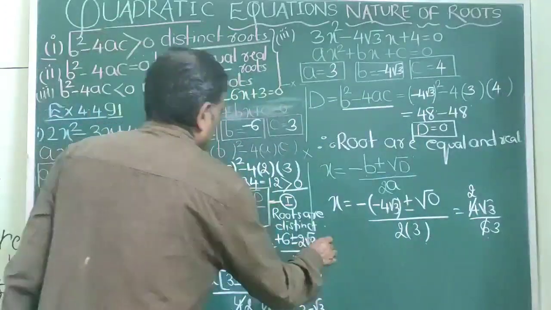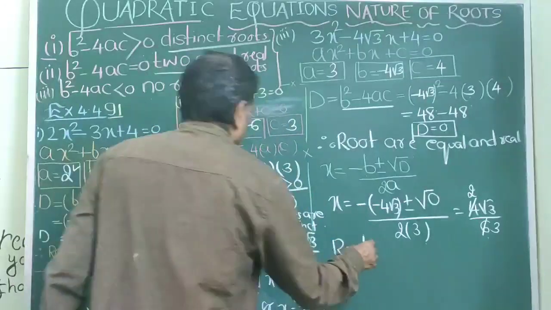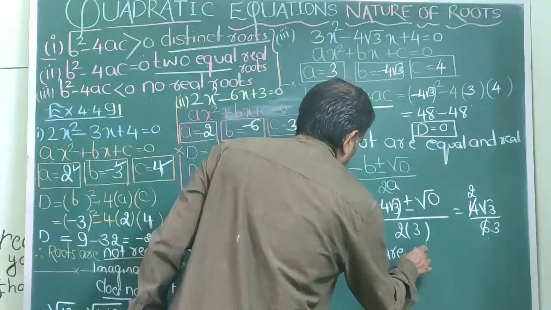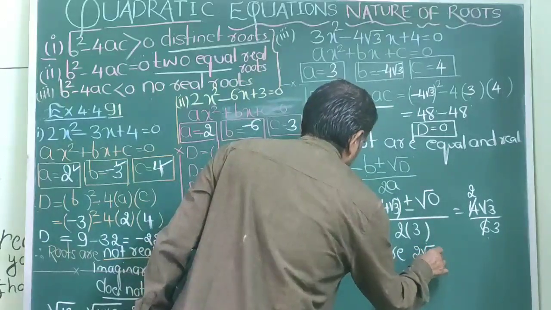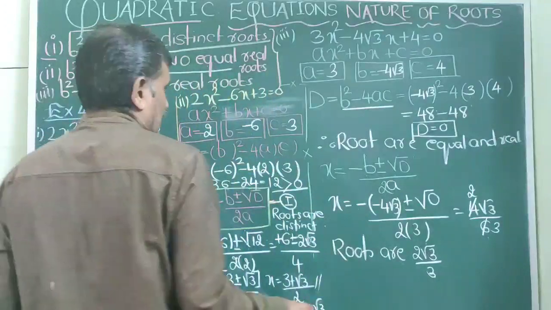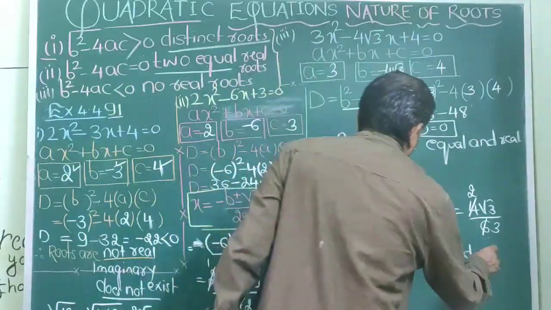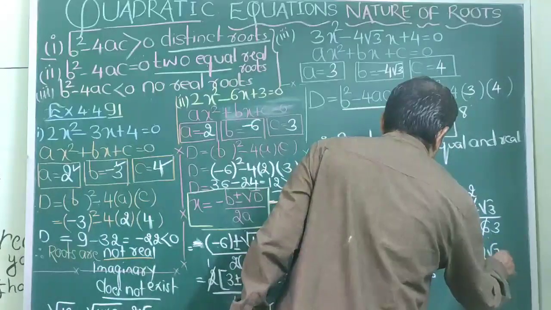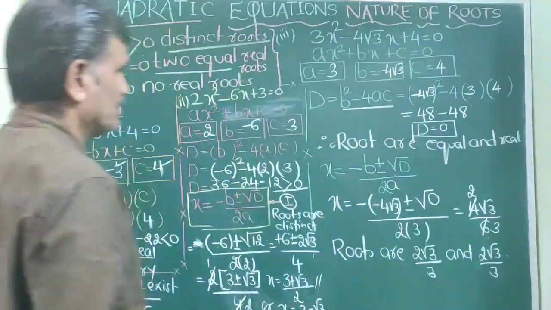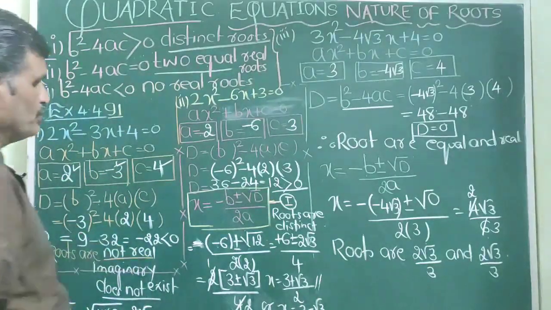So I can say that roots are 2 root 3 by 3 and 2 root 3 by 3. So that is how we can write.